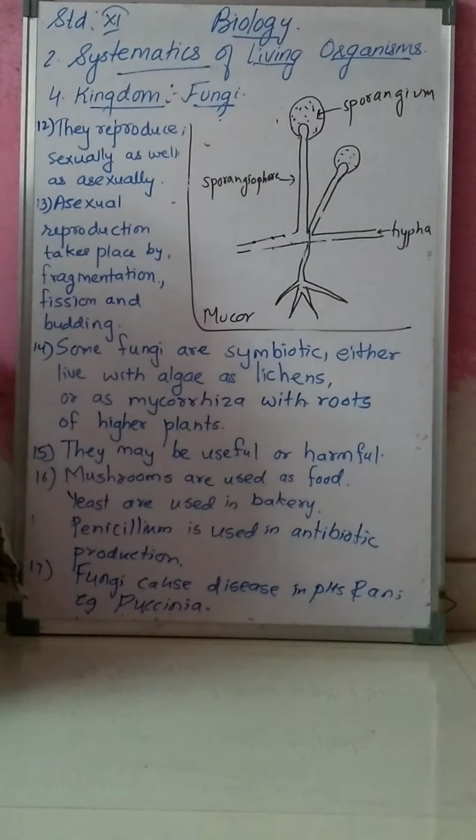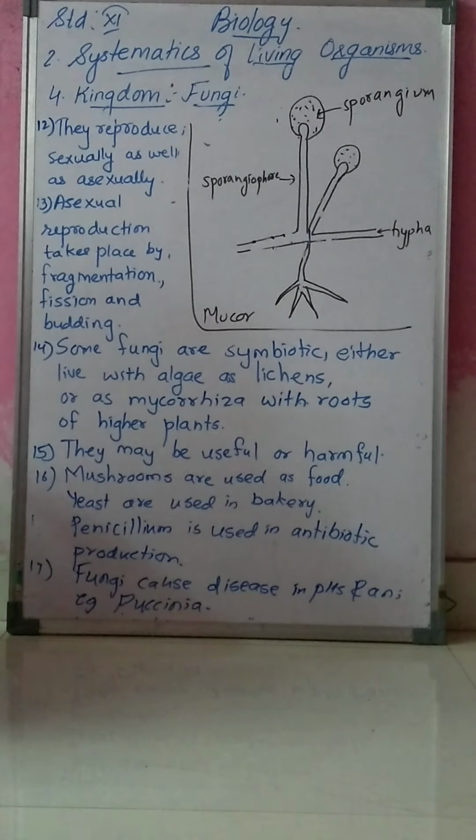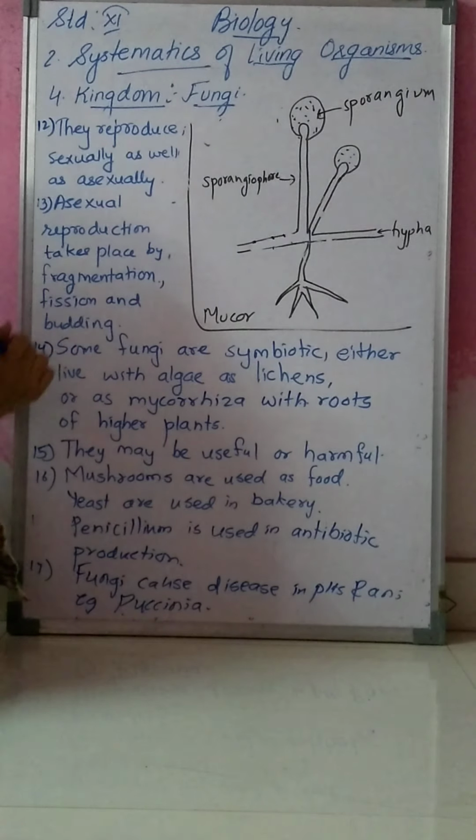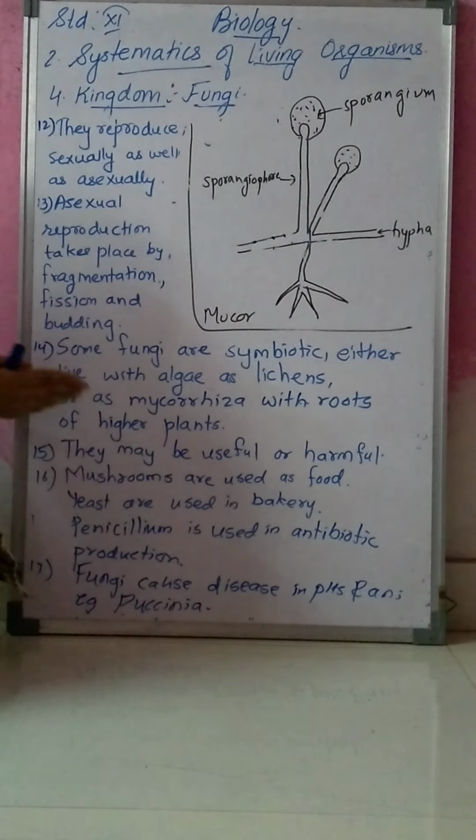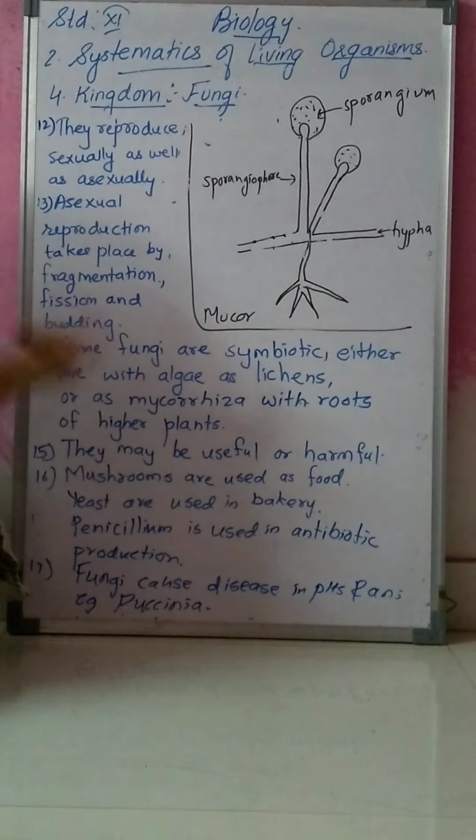Then some fungi are symbiotic. Symbiotic association means both the partners are benefited. We have seen before that fungi have a saprophytic relation, or live as predators or parasites.